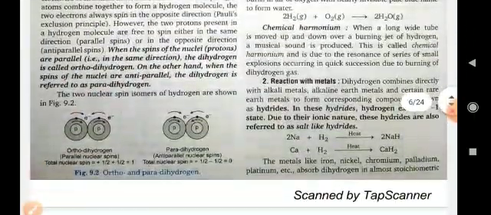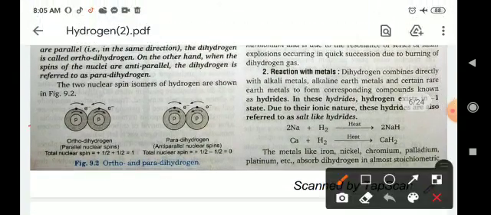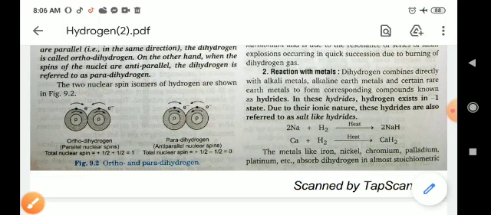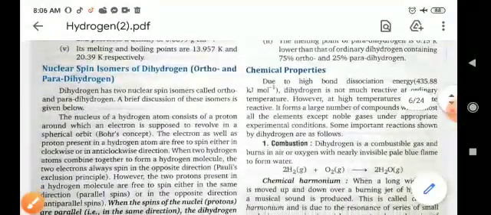Two types of hydrogen are basically found, orthodihydrogen and paradihydrogen. When the spins of both the hydrogen nuclei are in the same direction, towards the clockwise direction, this type of hydrogen is known as orthodihydrogen. And when the spins of these nuclei are opposite, one clockwise and the other anti-clockwise, it is known as paradihydrogen. Okay, now chemical properties.